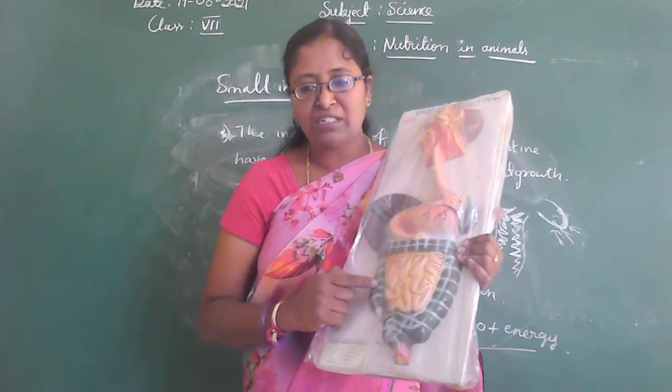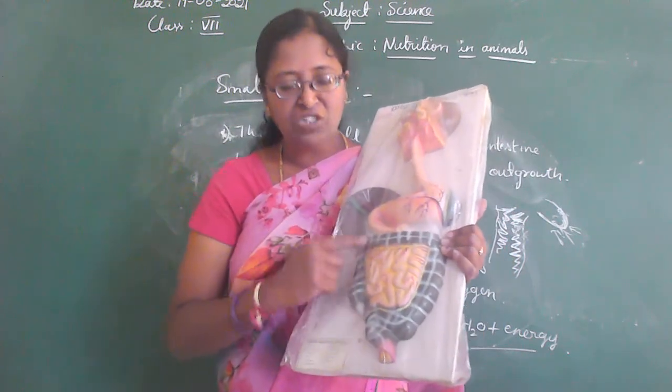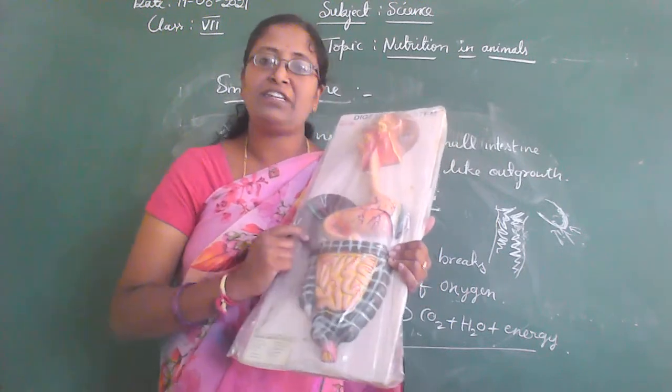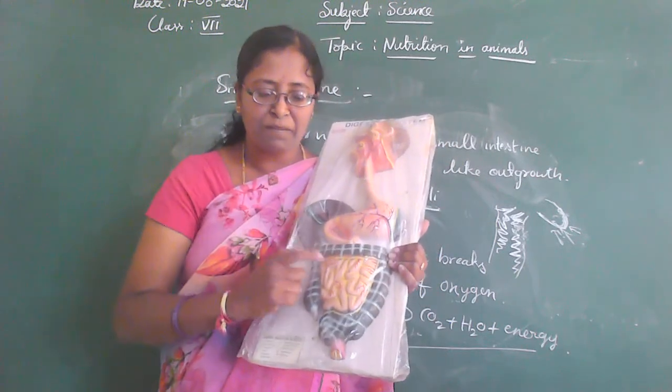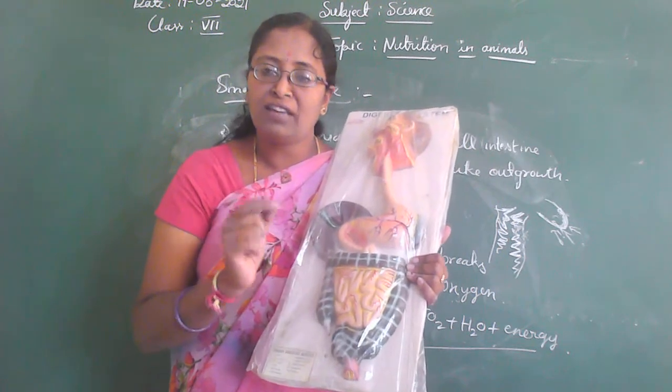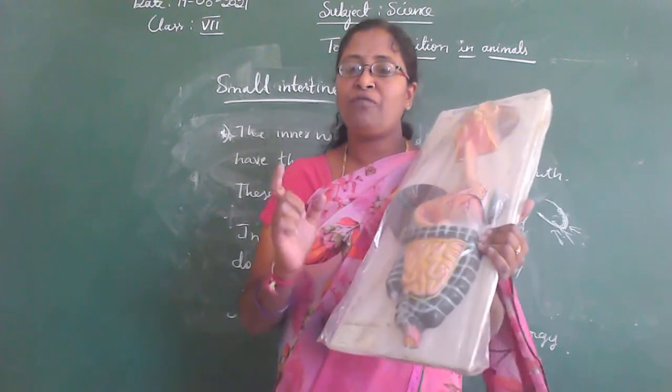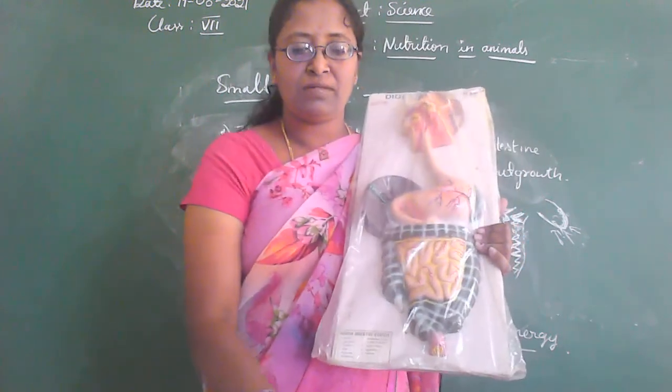The large intestine is wider, but it is shorter than the small intestine. It is about 1.5 meters in length.